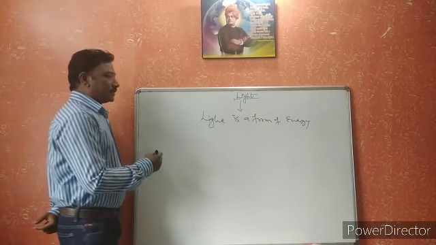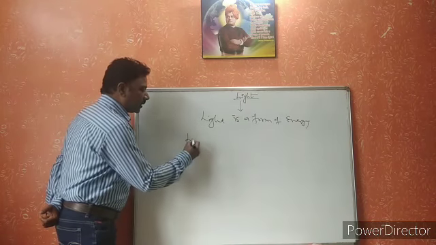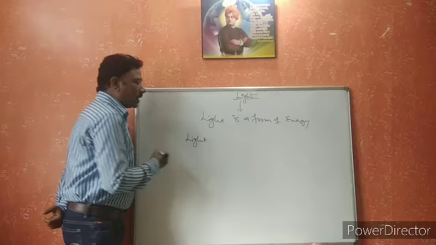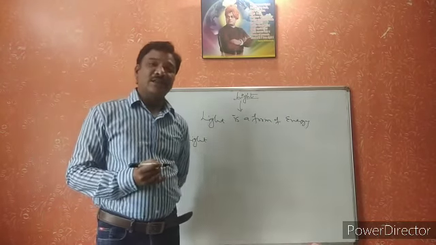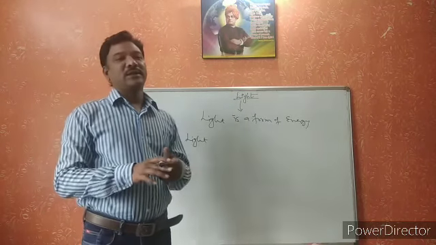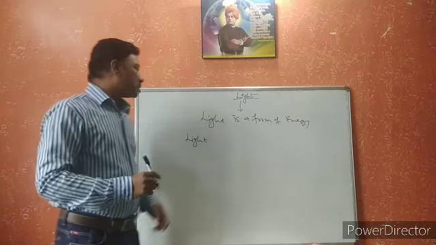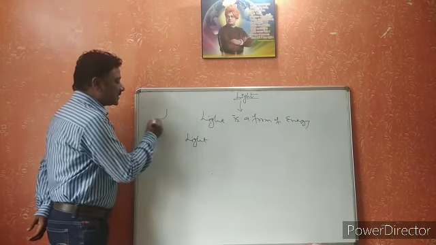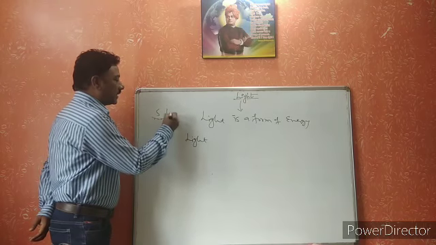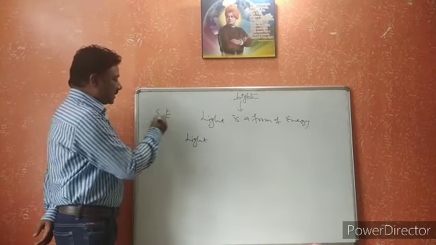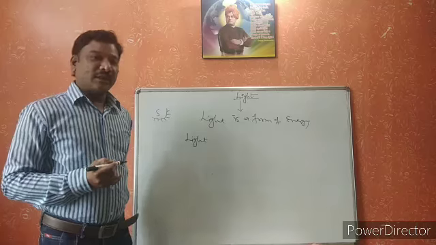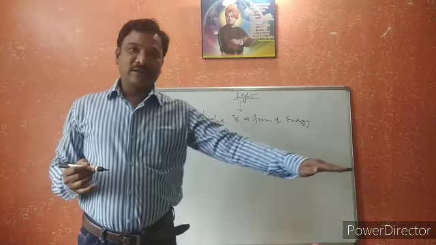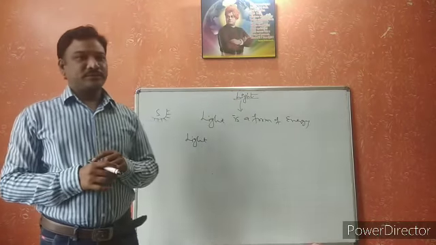So now come to the point. From where does light exist? We know very well that light comes from a source of light. The main source of light is the sun. From the sun, the light is emitted and it travels in a straight line.